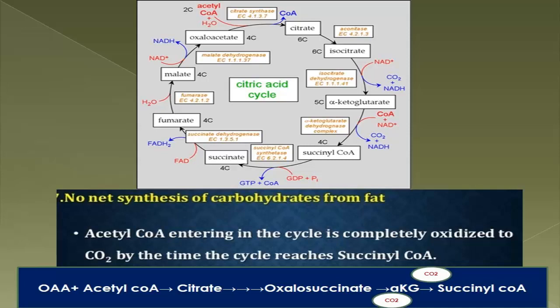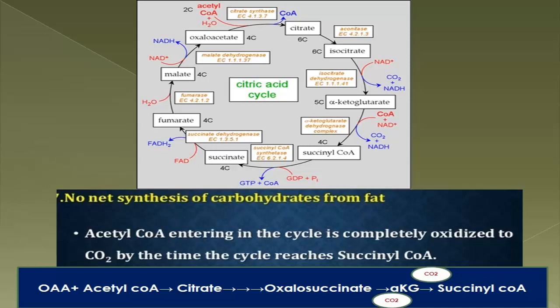This fatty acid is beta oxidized to form acetyl-CoA. This acetyl-CoA enters the TCA cycle, and condenses with oxaloacetate to form the 6-carbon citrate. Remember, during the steps of the TCA cycle, this 6-carbon citrate will produce 6-carbon isocitrate.